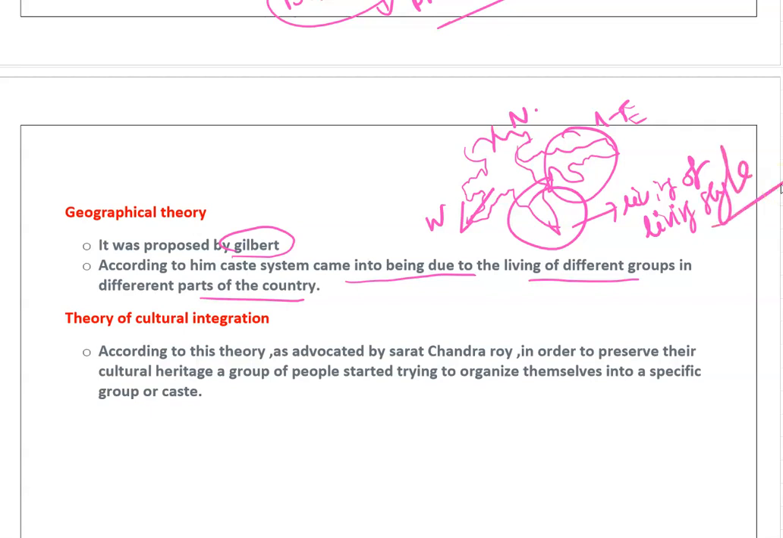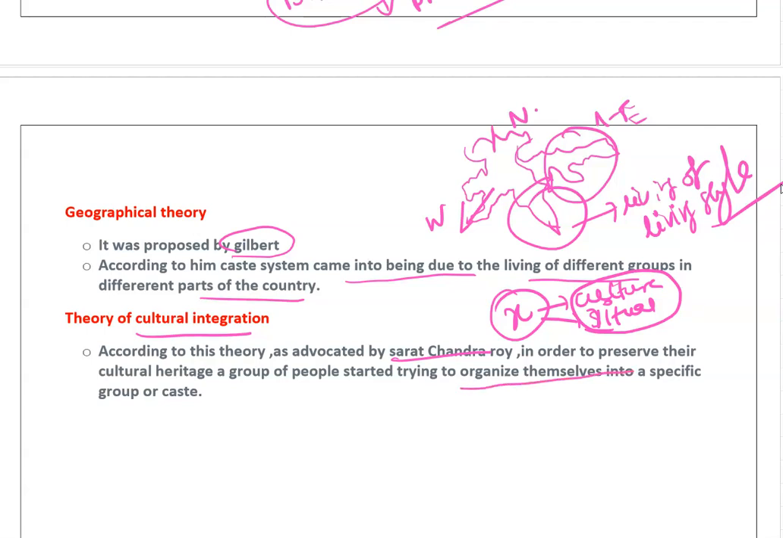Okay, theory of cultural integration. According to this theory, advocated by Sarath Chandra Roy, in order to preserve their cultural heritage, suppose X caste is there and they do some cultural things and have some ritual things to perform in their society, and in order to preserve their cultural important things, they try to organize themselves into a specific group or caste. Okay, this is what cultural integration means.